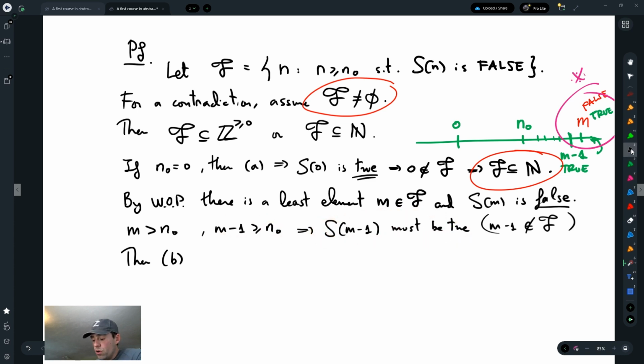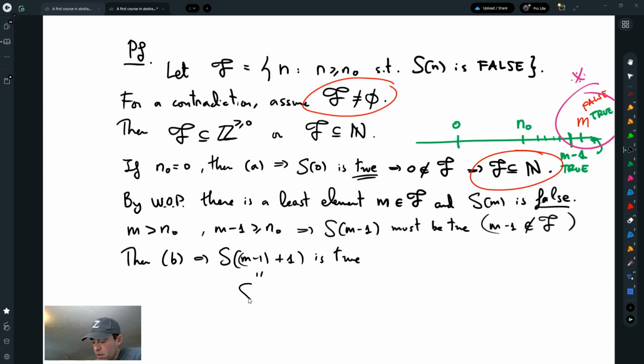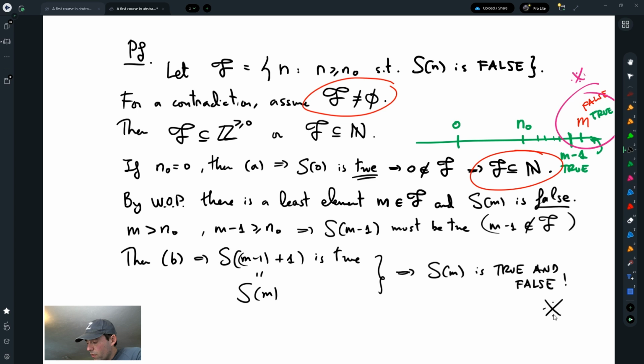That is true, and therefore this implies that S of m minus 1 plus 1 is true, but this is S of m, and therefore S of m is true and false at the same time. So that is a contradiction. We have reached a contradiction.